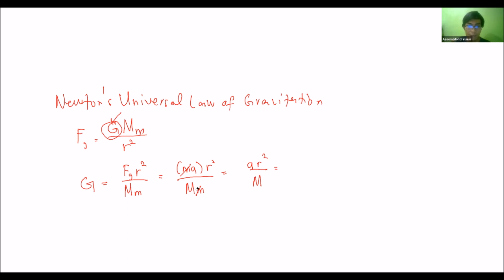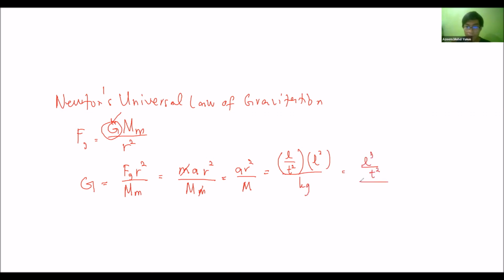So let's back up first. Yeah, I think we can cancel m. So we have m a r squared over m. So l over t square, l square, because r is the distance, over kilogram, so l cube over t square, kilogram.